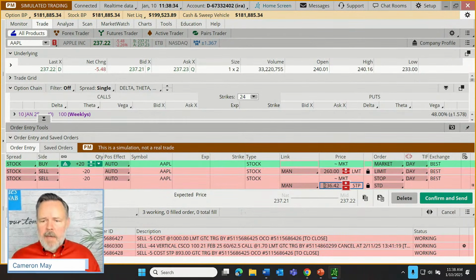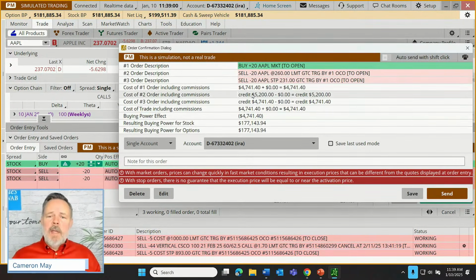Our stop we're going to have down there at below that low volume node at 231. And we're going to make both of those good till canceled. There we go. Market order to get in. If we can get up there to 260, fabulous. If the stock decides, forget it, we're heading on down again, we have a stop in place. This is not a guarantee that we're going to sell at exactly 231 though. But let's click confirm and send. Another thing that we can do is if we've estimated how many shares we're going to buy, we can look here to see there's a pretty good estimate as well. The cost of the trade.